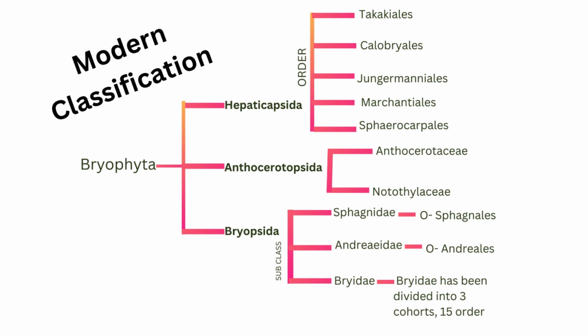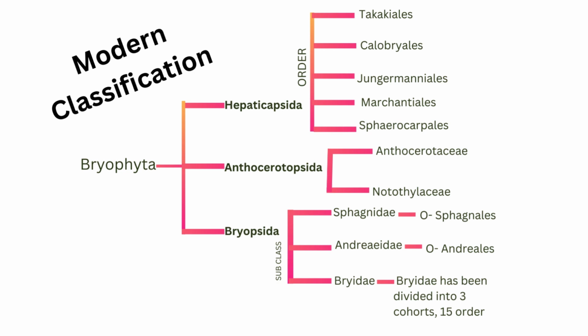The Hepaticopsida class is divided into 5 orders: Takakiales, Calobryales, Jungermanniales, Marcantiales and Spherocarpales. Next, the class Anthocerotopsida is divided into two subclasses, Anthocerotaceae and Nautilaceae.